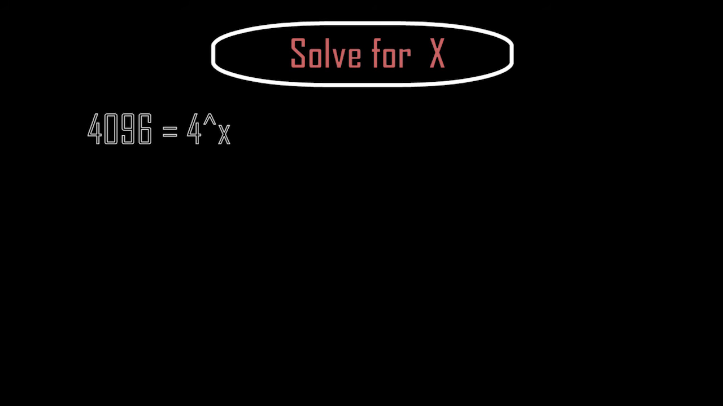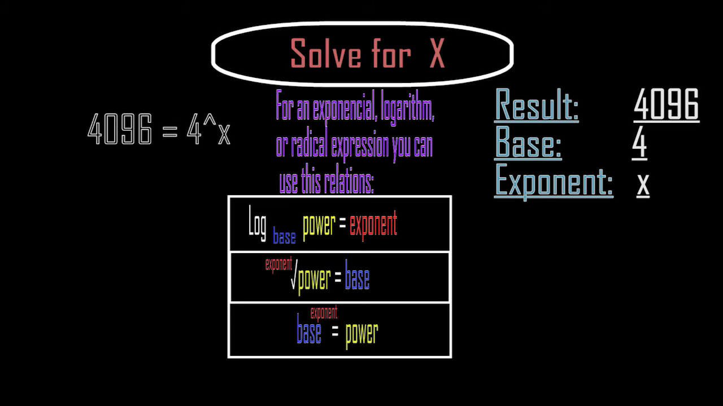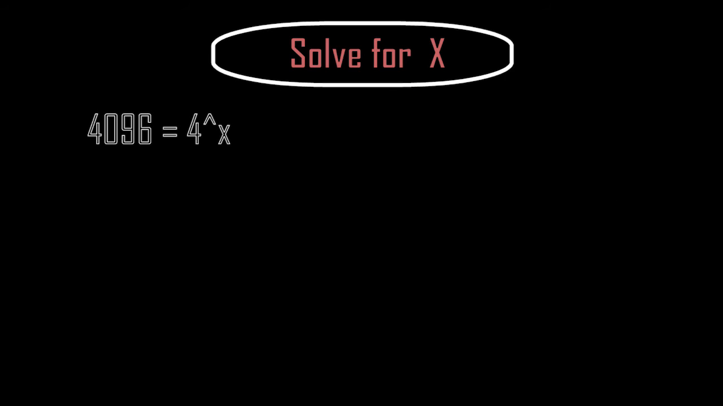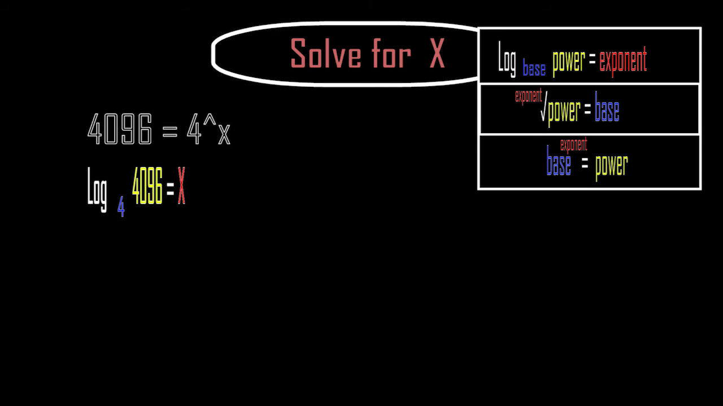To solve for x, first we need to analyze the parts of the equation. We have the result, which is 4096, we have the base, which is 4, and we have the exponent, which is x. To solve for x, we need to use a logarithm, so we rewrite the same equation in the form logarithm in base 4 of 4096 is equal to x.